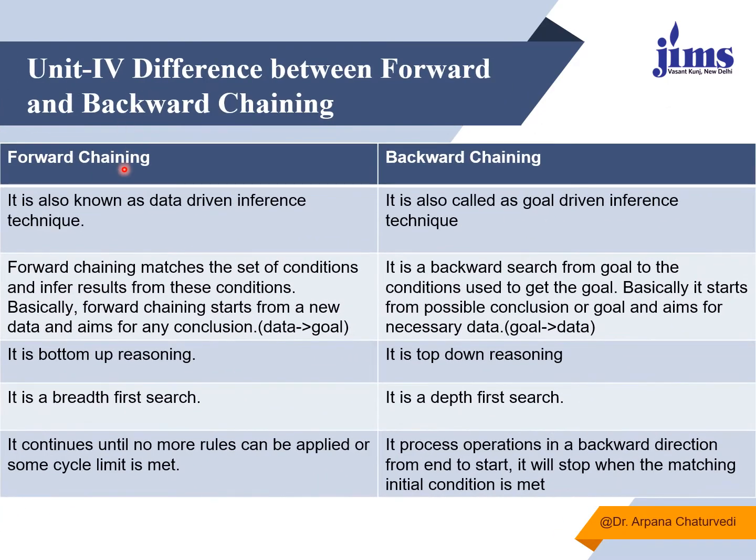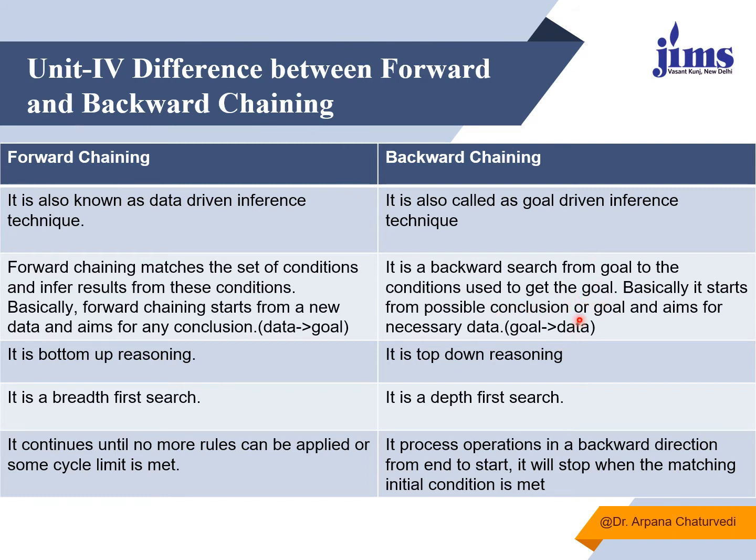When we differentiate between forward chaining and backward chaining, we say that forward chaining is also known as a data-driven inference technique, whereas in backward chaining you already have a goal, and that's why we say it's a goal-driven inference technique. In a forward chaining system, it matches the set of conditions and infers results from these conditions. Basically, forward chaining starts from new data and aims for any conclusion. It means you are moving from data towards the goal. Whereas in backward search, you go from the goal to the conditions used to get the goal.